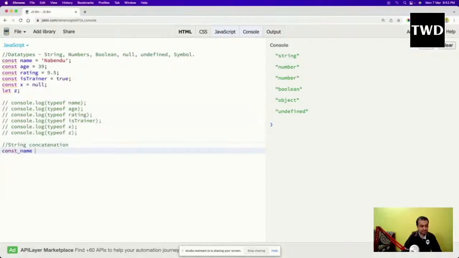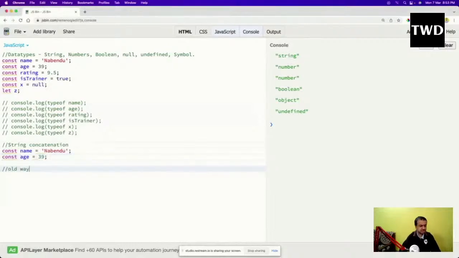Const name, and const age I have taken, and then the old way.